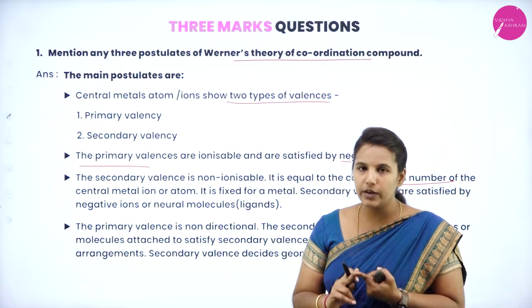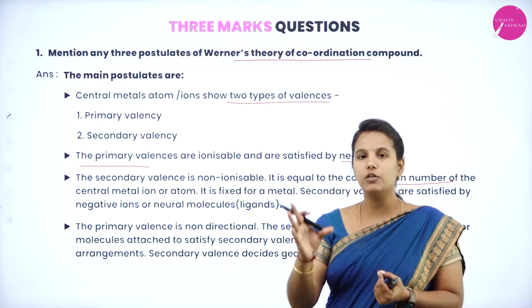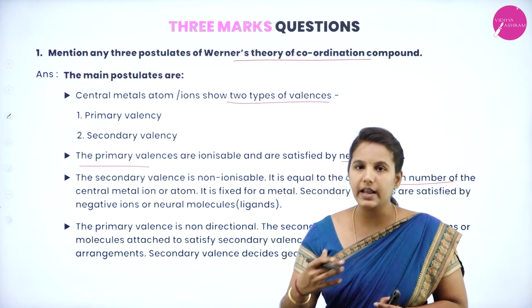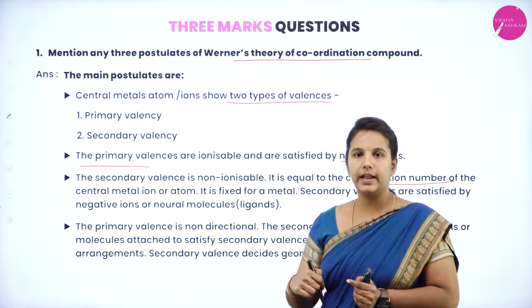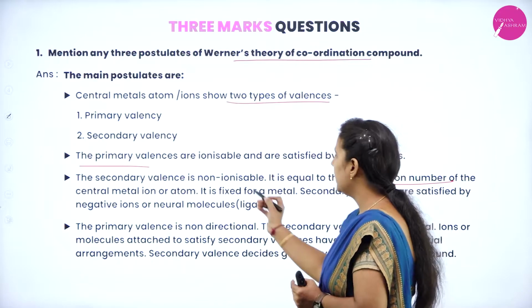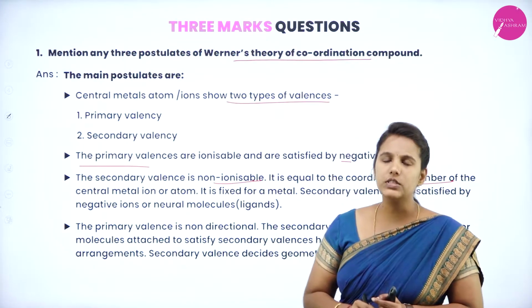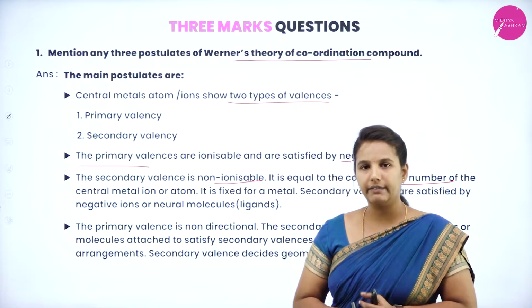One is, you need to say that the central metal atom is surrounded by 2 types of valency, that is primary and secondary. Primary valency is ionizable and it is balanced by negative ion, whereas the secondary valency is non-ionizable and it is always balanced by the neutral atom as well as the negative ions.